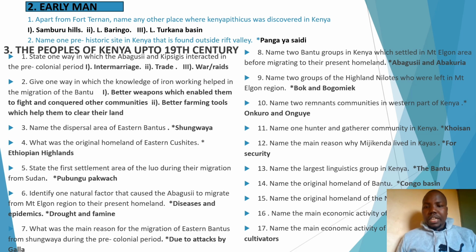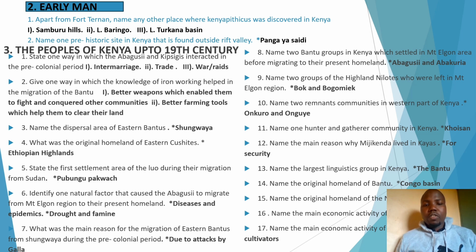Remember also the Nilotes. The original homeland is a place by the name Bahr el Ghazal that is found in South Sudan. So the question is asking about where the Luo settled before entering Kenya, especially in Uganda. They settled in a place by the name Pubungu Bakwach. Mark that right.